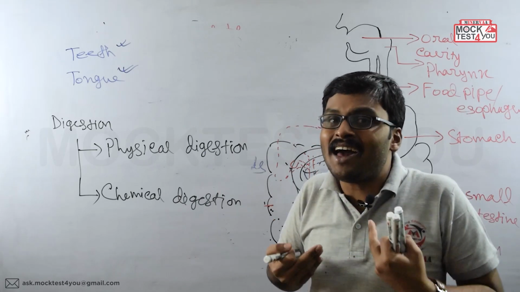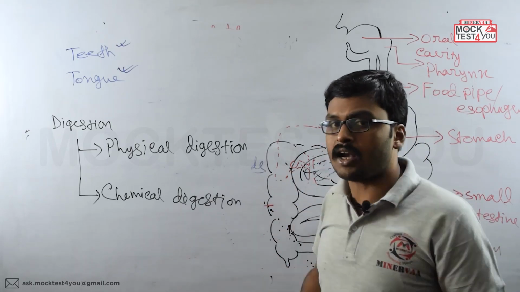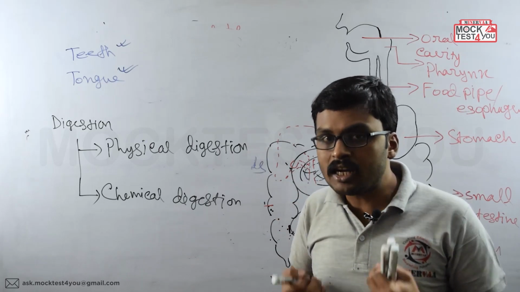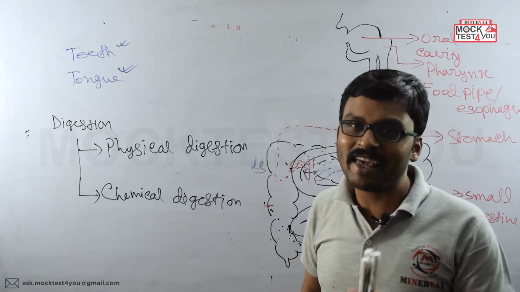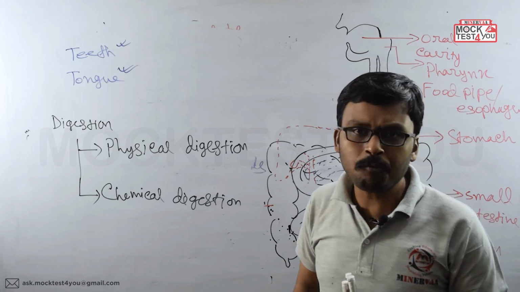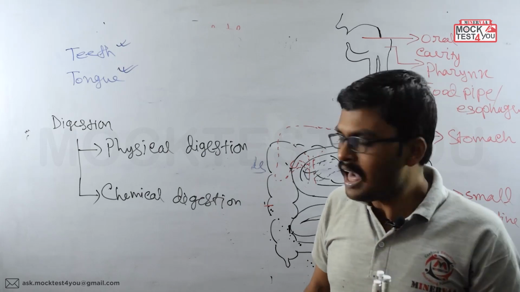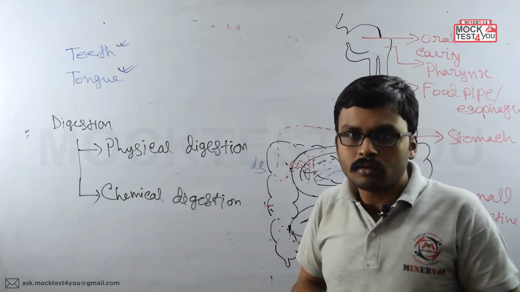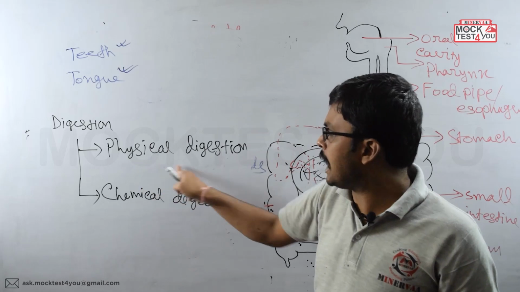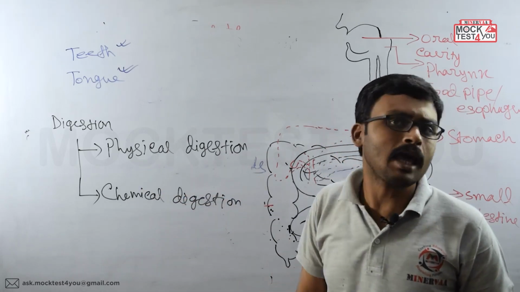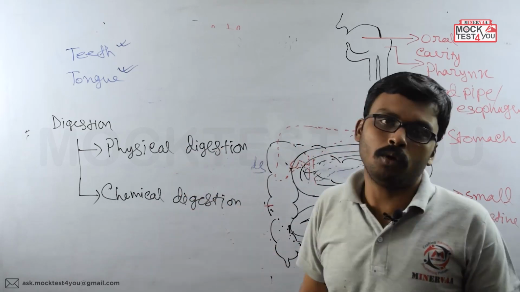Now how is it possible to run the mechanical or physical digestion inside the oral cavity? Definitely it's possible because we have teeth. By using the teeth we can break down the food. After taking the food, first of all we are breaking it down inside the mouth, right? And after that only we are swallowing it, right? So first the food should go through the physical digestion within the buccal cavity, within the oral cavity. And after that the chemical digestion will be done.